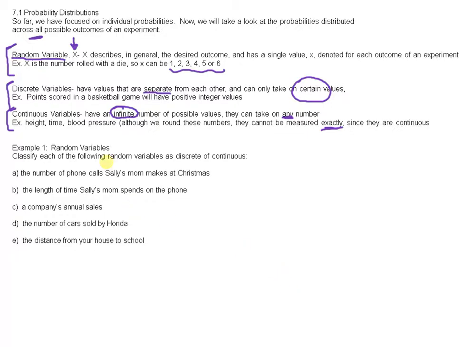Okay, so let's do example 1. So let's classify each of the following random variables as discrete or continuous. So the number of phone calls Sally's mom makes at Christmas. Phone calls. So phone calls, you either make a phone call or you don't, and you can't make half a phone call. So this one's going to be discrete. Okay, the length of time Sally's mom spends on the phone. So when we're talking about time, time is a measurement. Okay, we can round to the nearest second, but it's not going to be actually exact. This is going to be continuous.